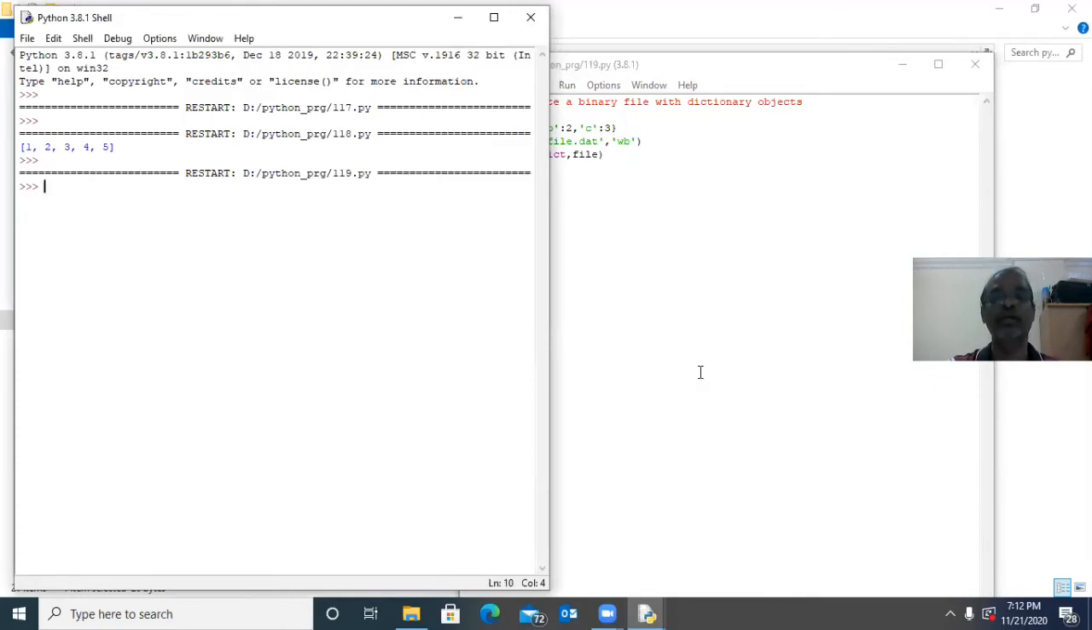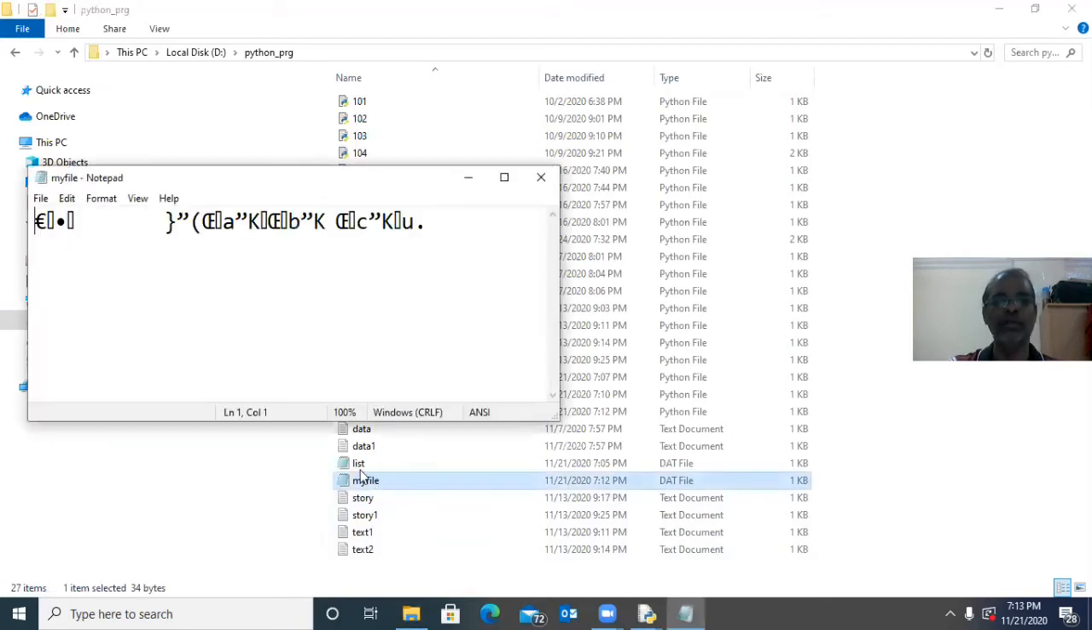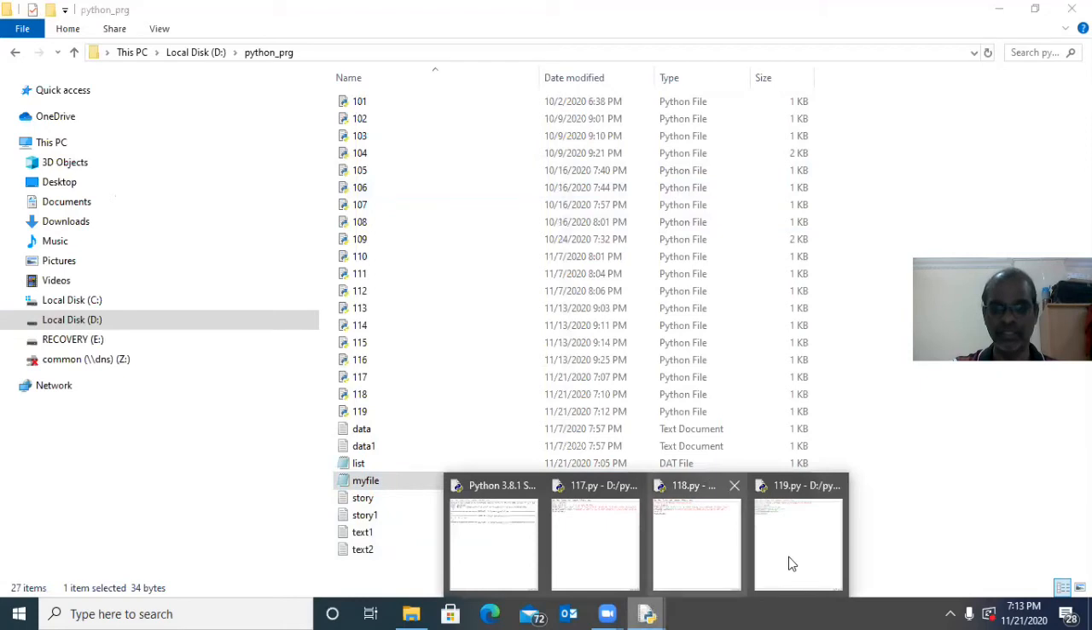Here it runs without error. We will see it here. myfile.dat should be created. So my file is created. If you open the file, you cannot read anything because this is one dictionary object. We are storing a dictionary object into the binary file called myfile.dat. Then how can we read? With the help of load, we can read. We will see it now.